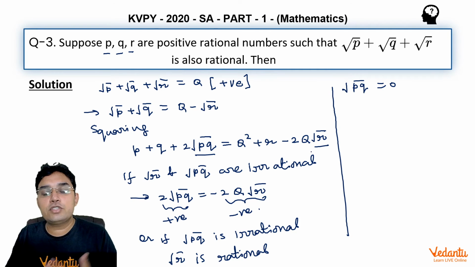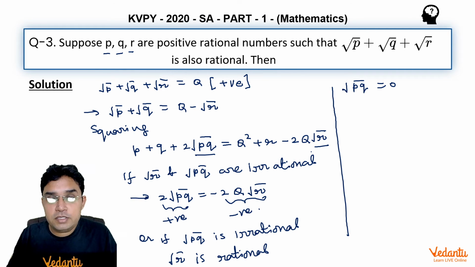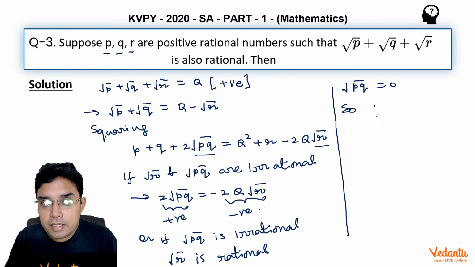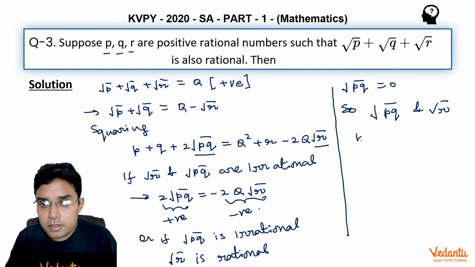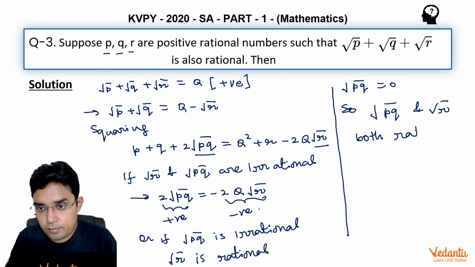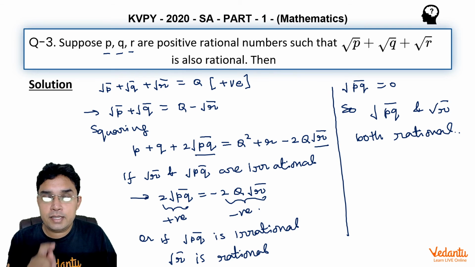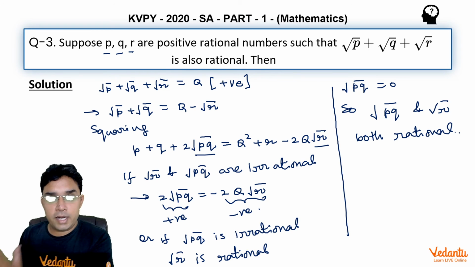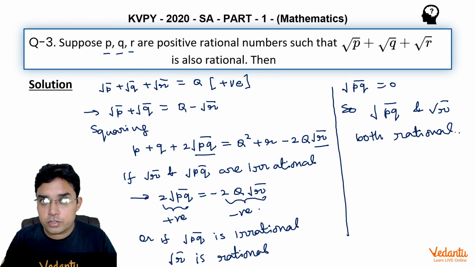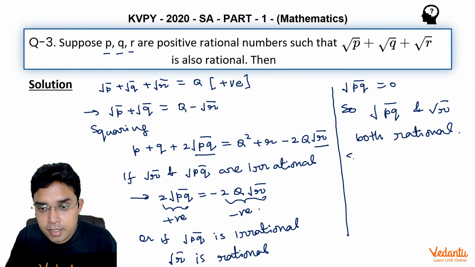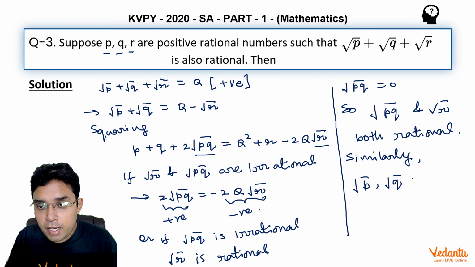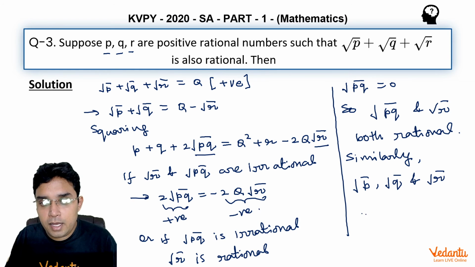Similarly, we can prove that the other assumption, root pq being rational and root r being irrational, is also not possible, which means root pq as well as root r should both be rational numbers. As I have done this by taking only root r on the right hand side, I can do it for root p also, root q also. So we can say that root p, root q and root r, all three are rational numbers.